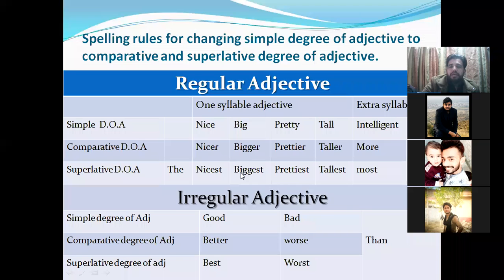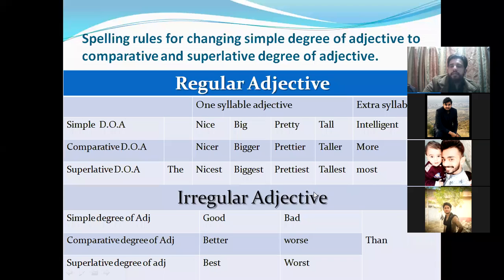So you will double the last letter and then add EST. Like we say big, so biggest. For an adjective which ends with Y, you will change the Y to I and then add EST, like prettiest. And for an adjective which finishes without these three rules, like the E rule, the vowel plus consonant rule, the Y rule, with the rest of the adjectives you will add EST, like tallest. With extra syllables, you will add most.